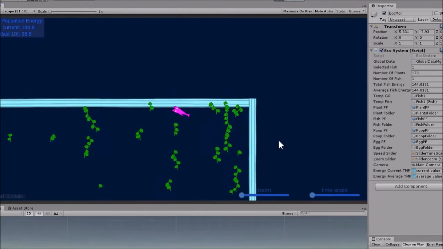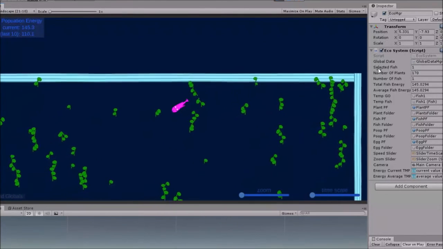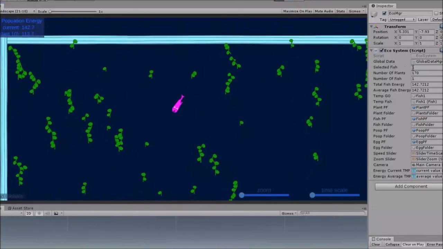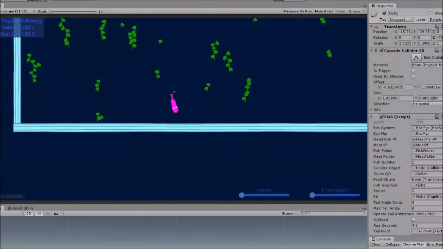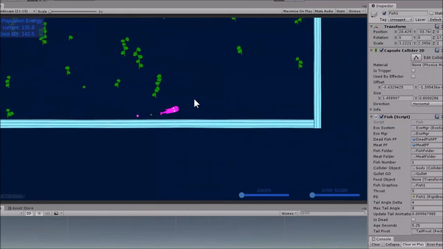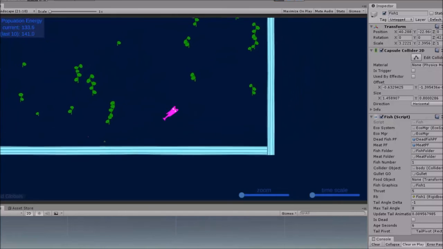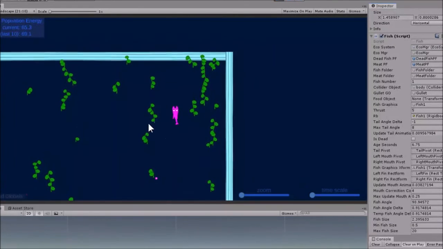When I have a fish selected, I use my ecosystem manager here to tell me what fish I've selected. Notice it says selected fish is 1. So that means I can go to the fish folder and find fish 1. That's helpful if I have more than one fish and I'm trying to figure out which fish I've selected so I can really look closely at it. So we look down here. Let me zoom in a little bit here.